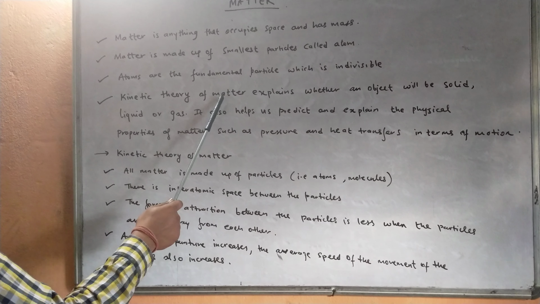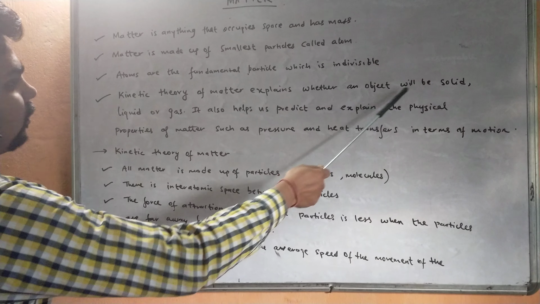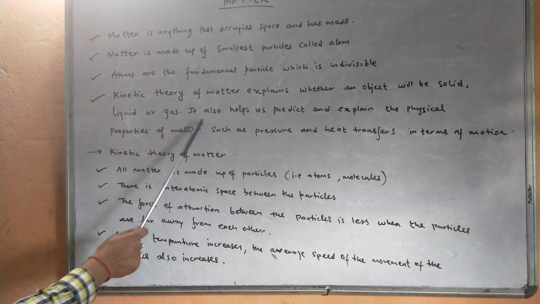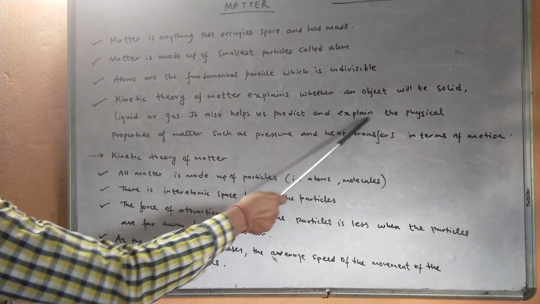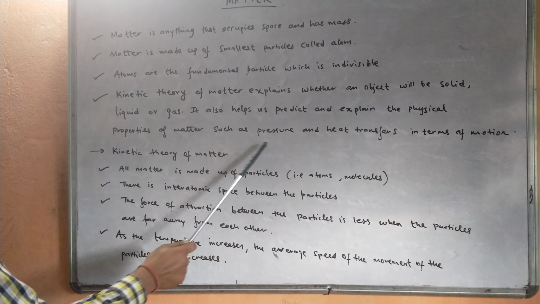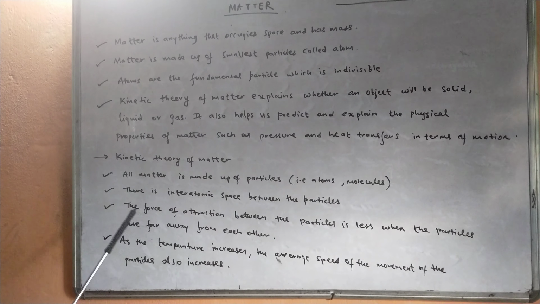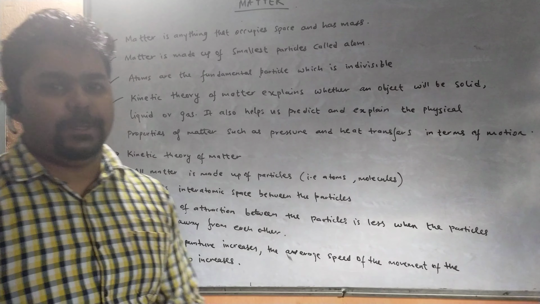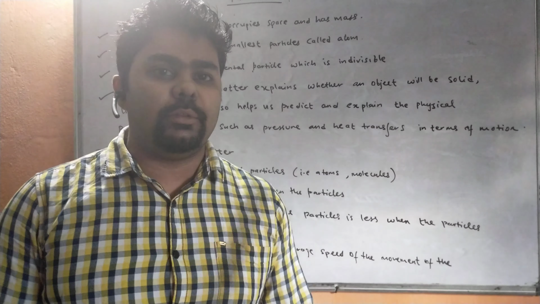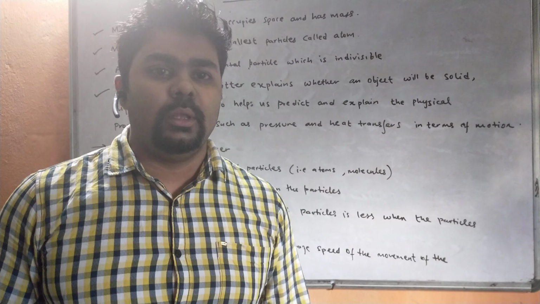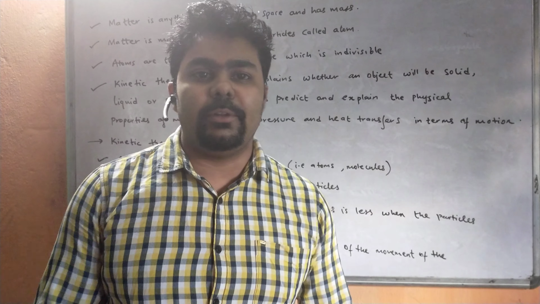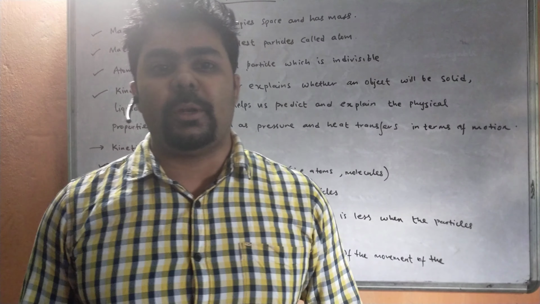Kinetic theory of matter explains whether an object will be solid, liquid or gas. It also helps us predict and explain the physical properties of matter, such as pressure and heat transfer, in terms of motion. In the previous video I also explained how to differentiate solid, liquid and gas. They are differentiated in terms of the arrangement of the particles.